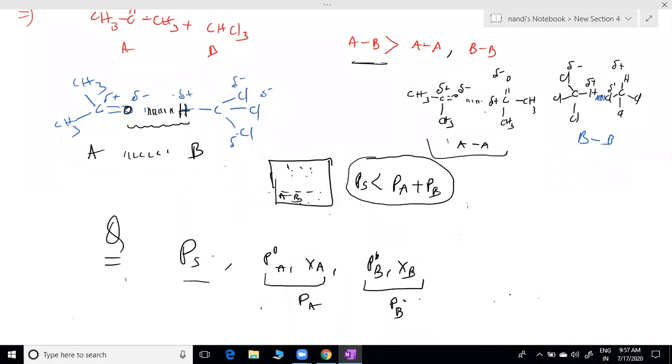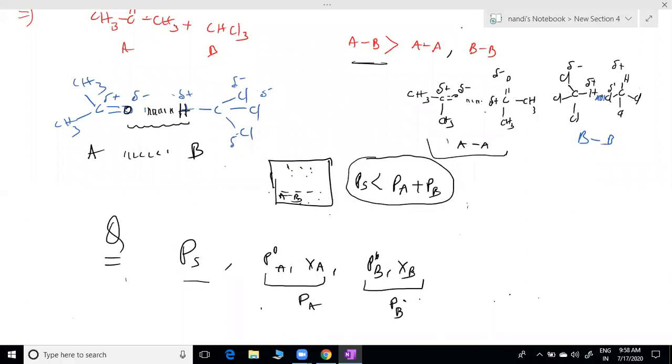So for negative deviation, AB attraction is stronger than AA and BB. Please note down. Strong means they can't evaporate, so negative deviation. Weak means they can evaporate, that is positive deviation. Only two words: stronger and weaker. For whom? That is how we can think about positive or negative.